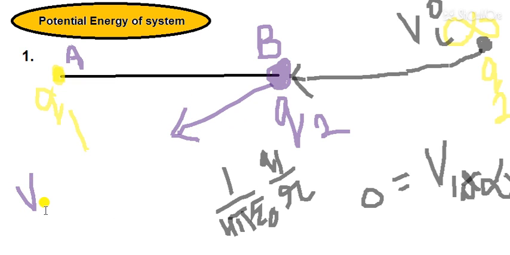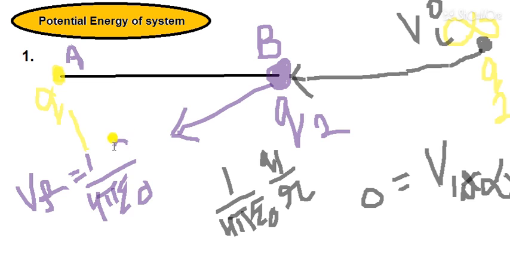So Vf is the final potential due to charge q1, given by 1 by 4 pi epsilon naught q1 by the distance between A and B. Let's suppose it as r.